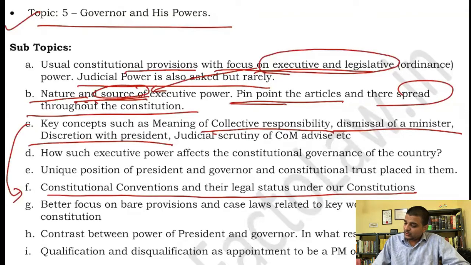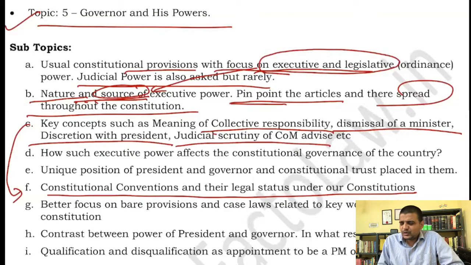So focus there. Then judicial scrutiny of the council of ministers. You must have seen Article 74, clause 3 or 4, which provides that the court shall not inquire into the advice given by the council of ministers to the president. So can the court go into judicial scrutiny? In a very famous case on the implementation of president's rule, the court said that no, this article only protects the advice given by the council of ministers, not the material on which the advice was generated. Basically, I can ask for the file on which the advice was generated, so it is one and the same thing. But still the court has differed and asked differently.